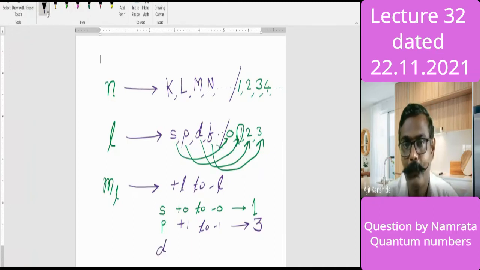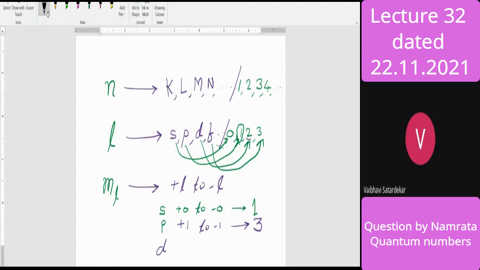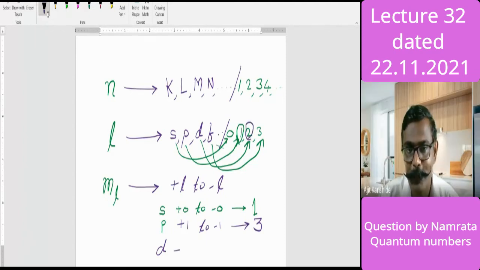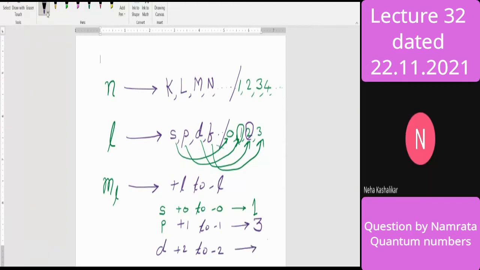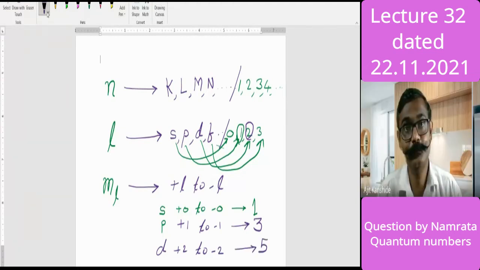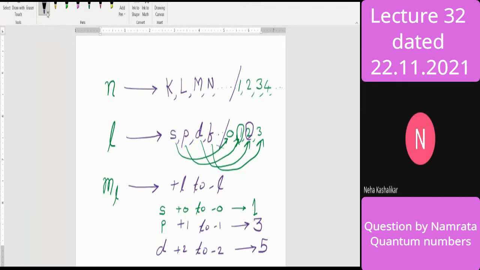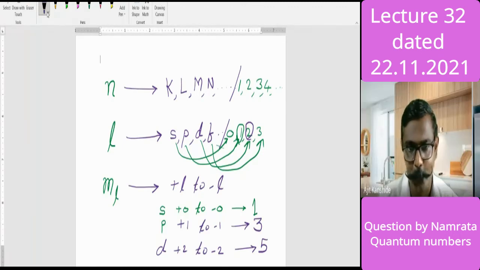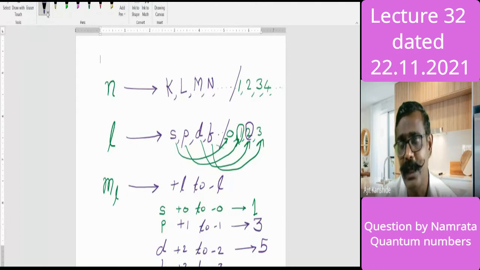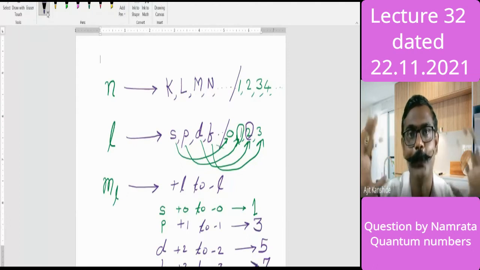The d orbital. What is the l value for d? 2. Means plus 2 to minus 2. How many values are there? 5 values. Which are those? Plus 2, plus 1, 0, minus 1, and minus 2. Brilliant. Likewise, I hope you will understand the f orbital takes values from plus 3 to minus 3, which means there are 7 total values.